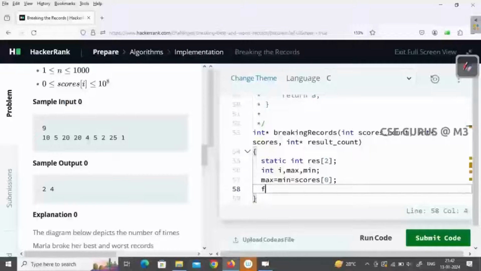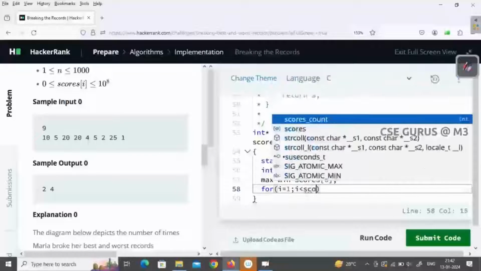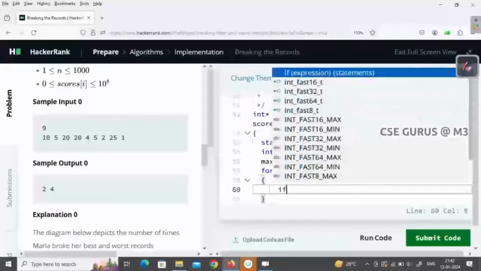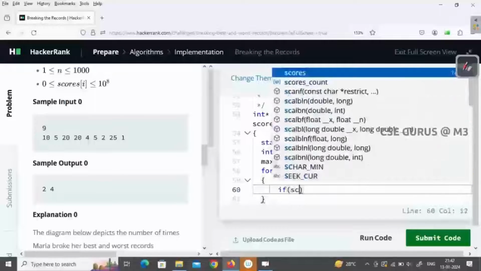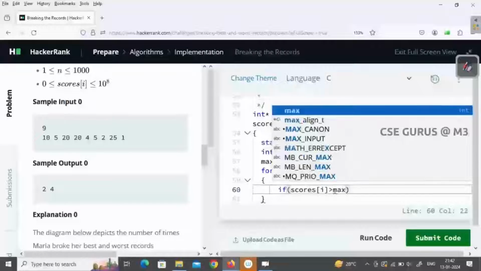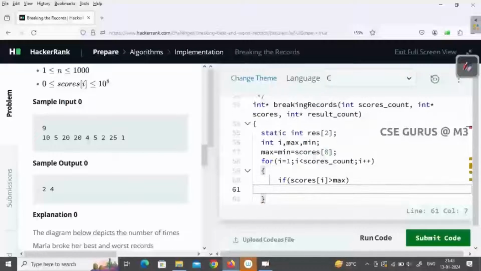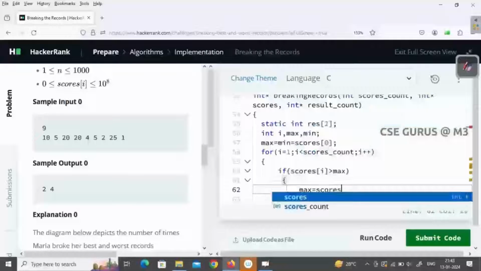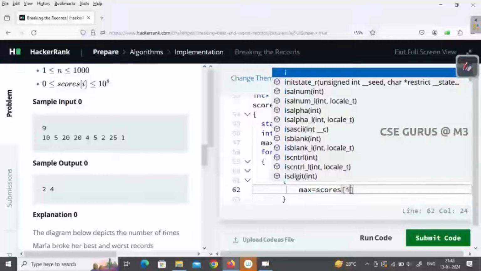Now I'll iterate from the first index because for the first value there's no need to iterate anything. So i equals 0, i less than scores underscore count, i plus plus. Now, if the current score, which is scores of i, is greater than max, which means a record break, then max is updated with the value scores of i.